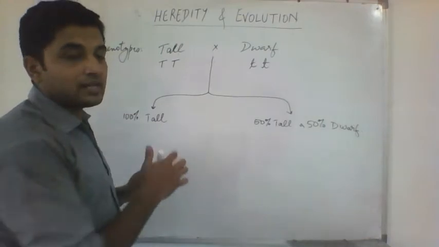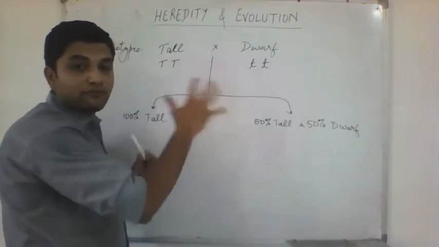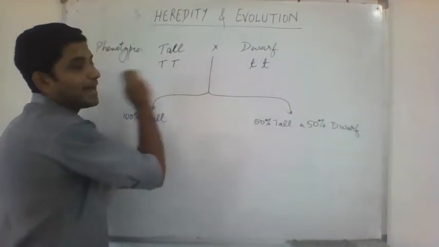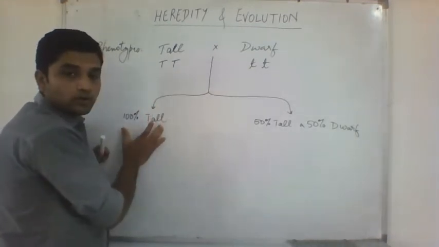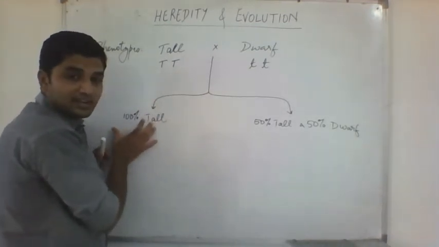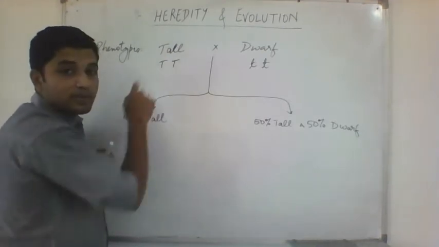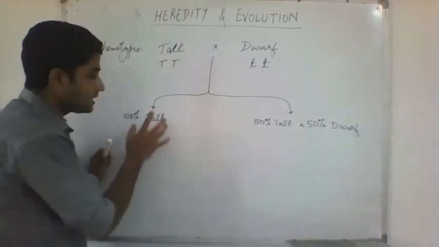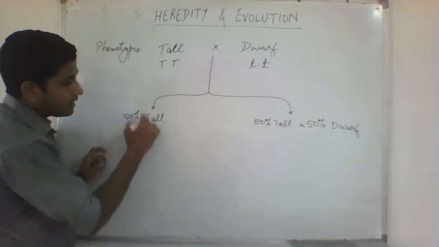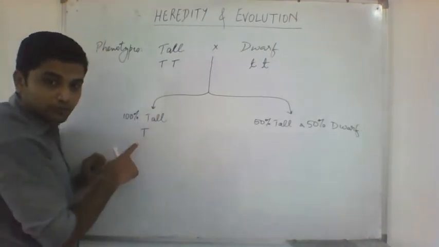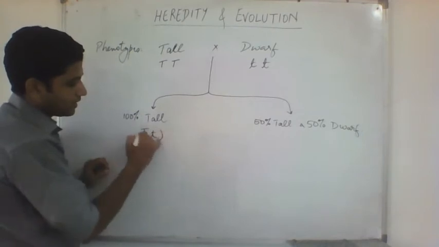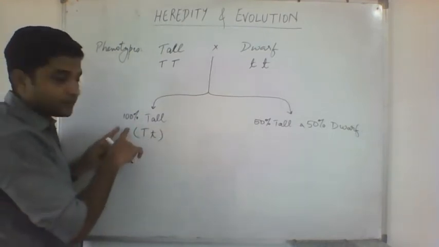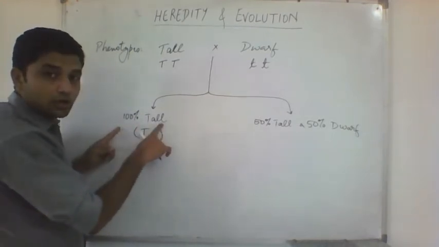So when we cross these two different plants, what is going to happen? When we cross these two, children are born. Now these children will have factors from the tall parent and also from the dwarf parent. That means these plants will have some factors from the tall parent and some factors from the dwarf parent. So here they got 100% tall.